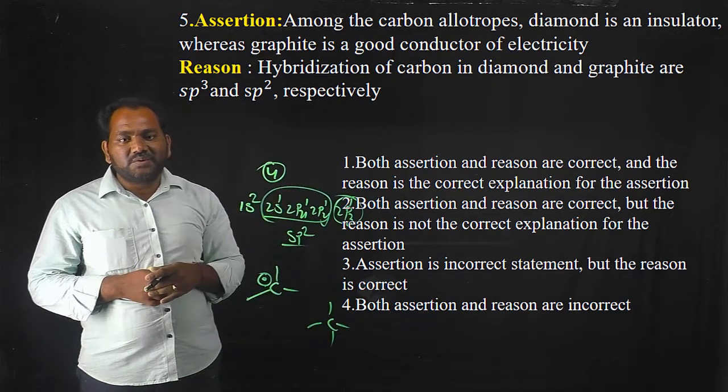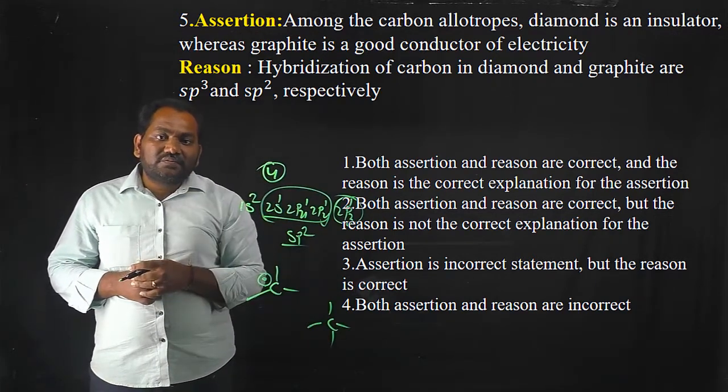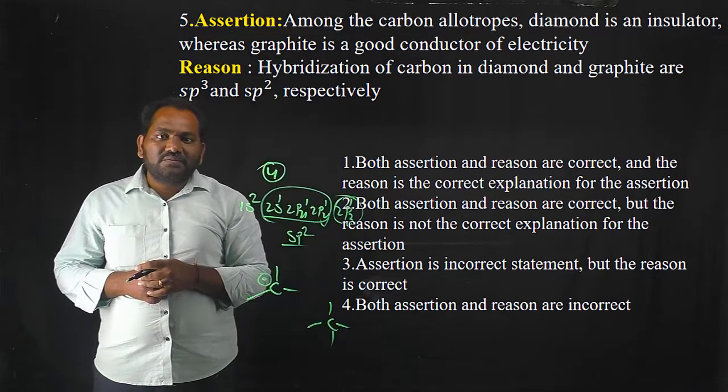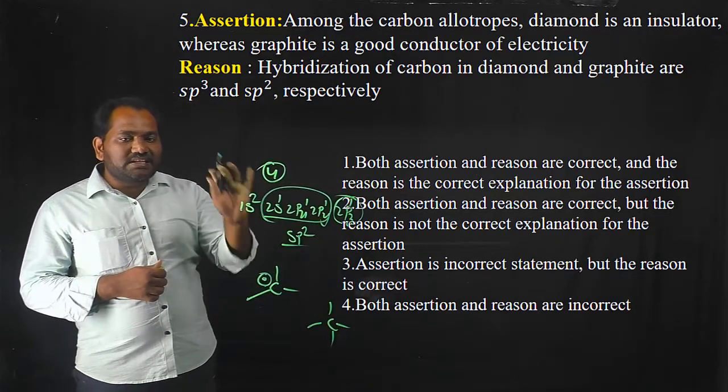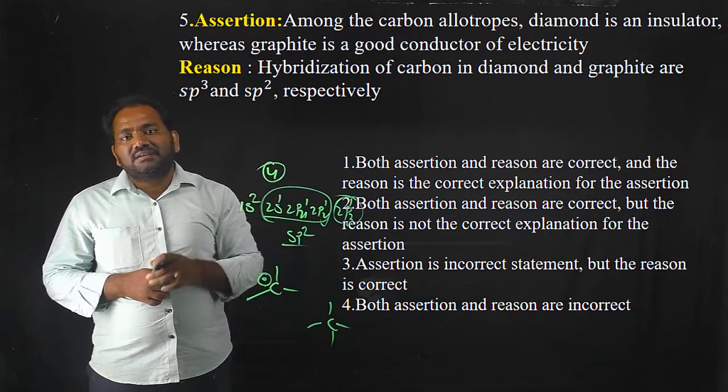But graphite is a good conductor of electricity. It acts as a conductor due to the presence of free electrons. So both are correct, but the reason is not the correct explanation for the assertion.